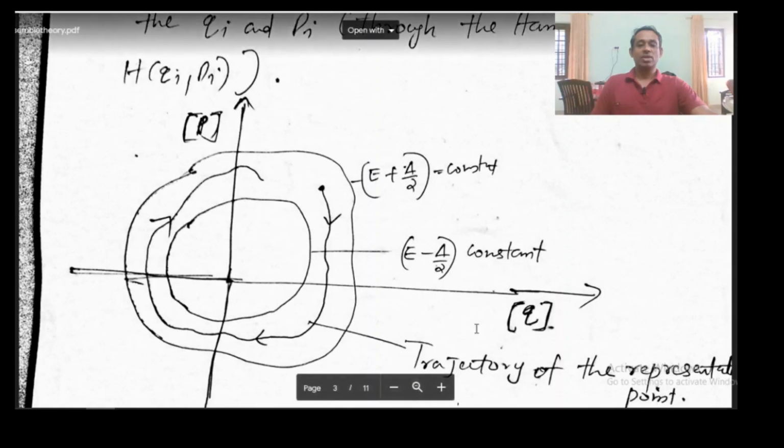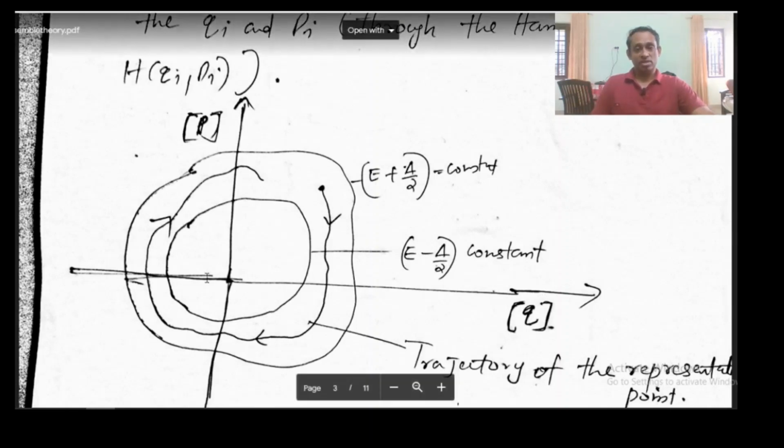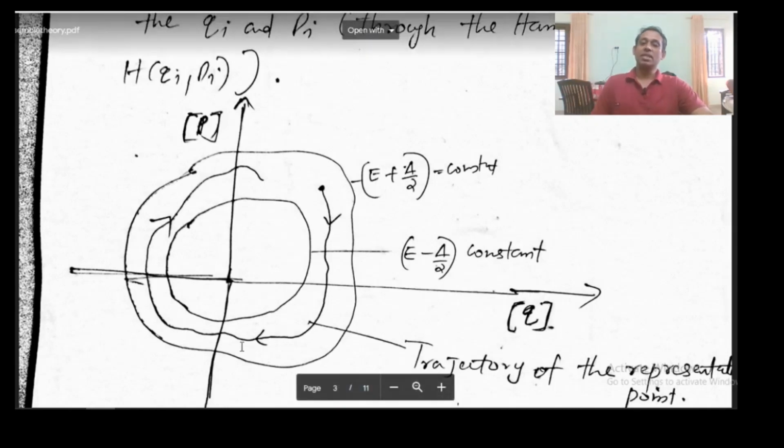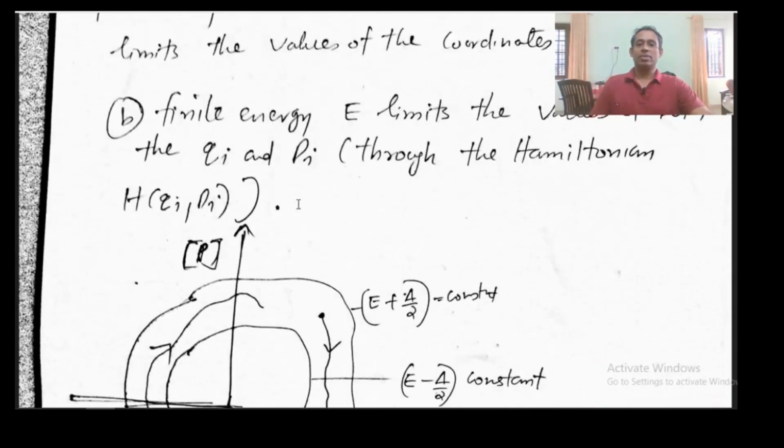So this is a representation of 6N dimensional space. This is not a 2-dimensional one; it is shown for our convenience. This is actually a 6N dimensional space, and this is called phase space. The point in this phase space is a phase point, also called a representative point, that represents the microstate of the system.